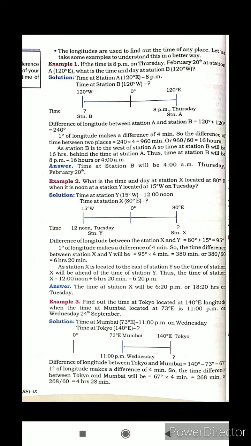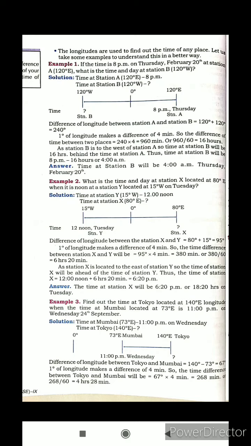Third example: find the time at Tokyo, located at 140 degree east longitude, when the time at Mumbai, located at 73 degree east, is 11 p.m. on Wednesday 24th September. Time at Mumbai, 73 degree east, is 11 p.m. on Wednesday. For the time at Tokyo, 140 degree east, we put the 0 degree meridian, and we have to write the names 73 degree east Mumbai and 140 degree east Tokyo. Both places are on the right hand side of Greenwich Mean Time.